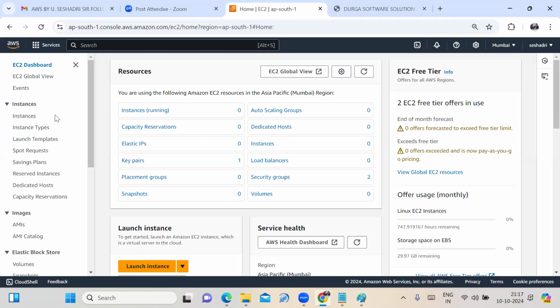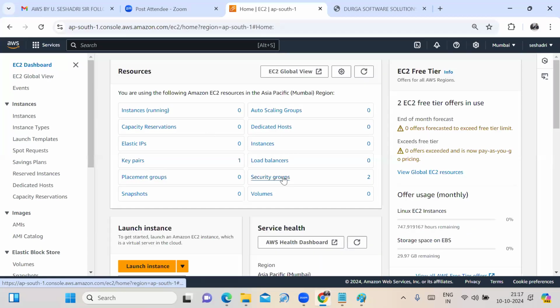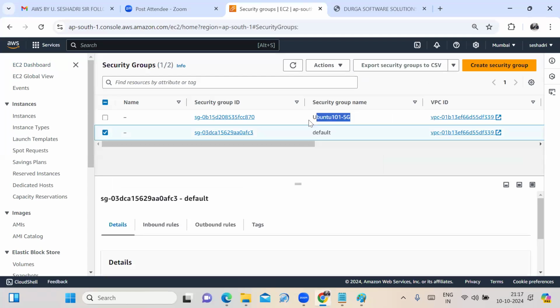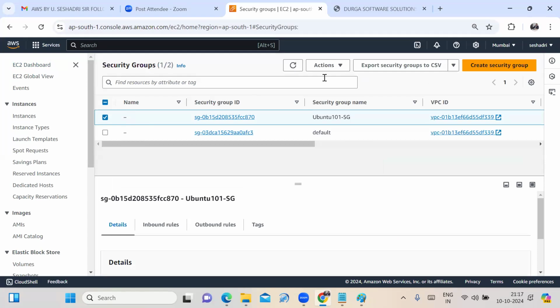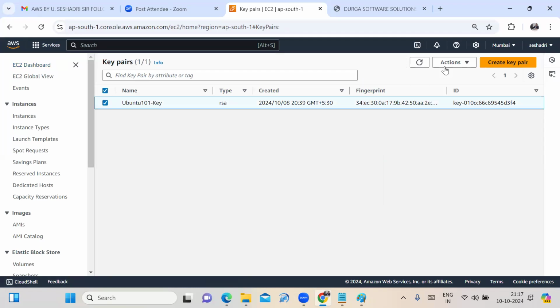Before launching the virtual machine, let's observe the EC2 dashboard. How many instances are running? 0. How many instances are there? 0. How many key pairs are there? This is one I created in the previous batch: the Ubuntu 101 key. How many security groups are there? The default security group and the Ubuntu 101 SG. How many volumes are there? 0. Fine, we can remember that. Otherwise, I can delete those key pairs also. No problem at all, I am creating.